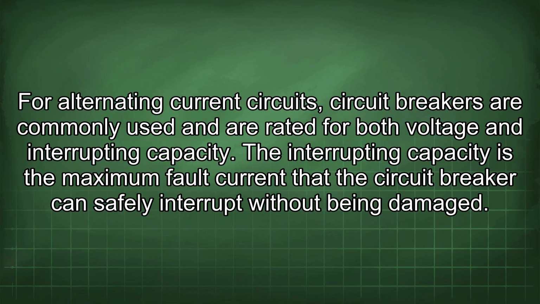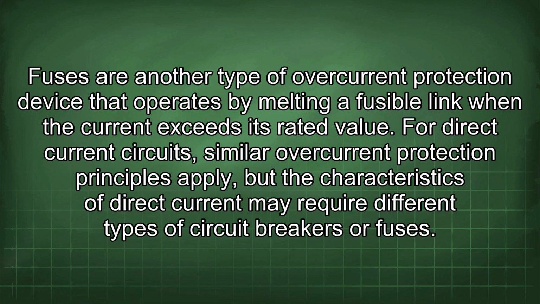For alternating current circuits, circuit breakers are commonly used and are rated for both voltage and interrupting capacity. The interrupting capacity is the maximum fault current that the circuit breaker can safely interrupt without being damaged. Fuses are another type of overcurrent protection device that operates by melting a fusible link when the current exceeds its rated value.